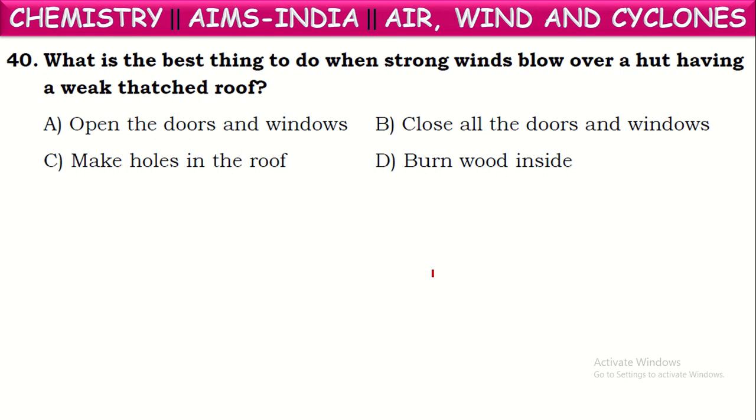The roof will be safe. If the windows and doors of the hut are closed, and wind is blowing with a strong speed, then a low pressure area will be created on the roof. So a high pressure area will be below the roof. This air pushes up the roof and hence it will be blown away. So to avoid that, all the doors and windows of that hut should be opened. Okay, it is the correct answer.